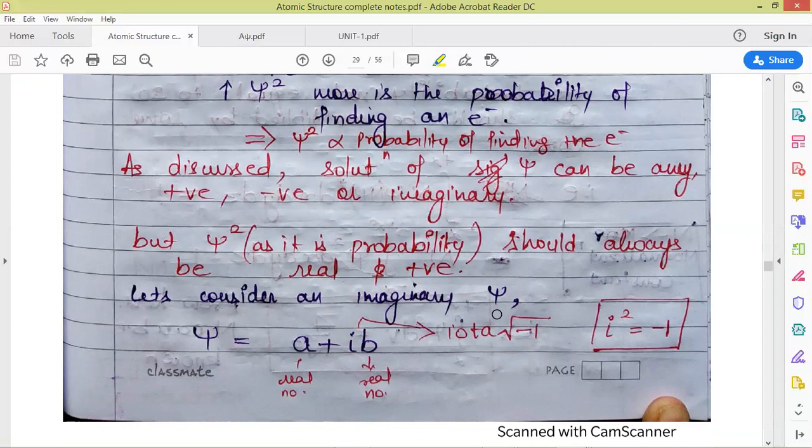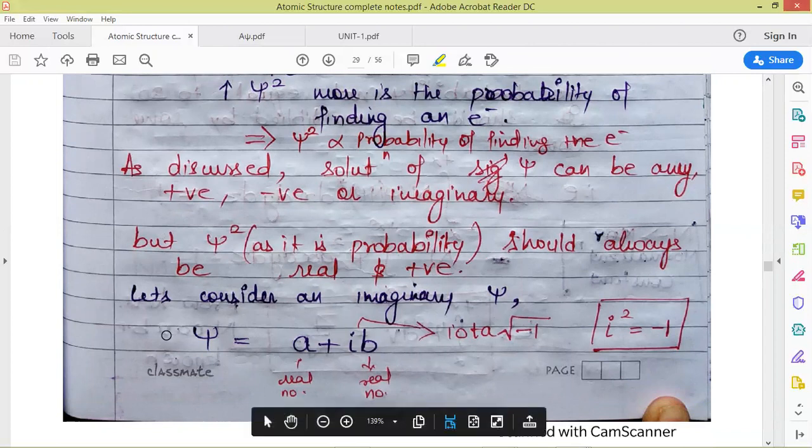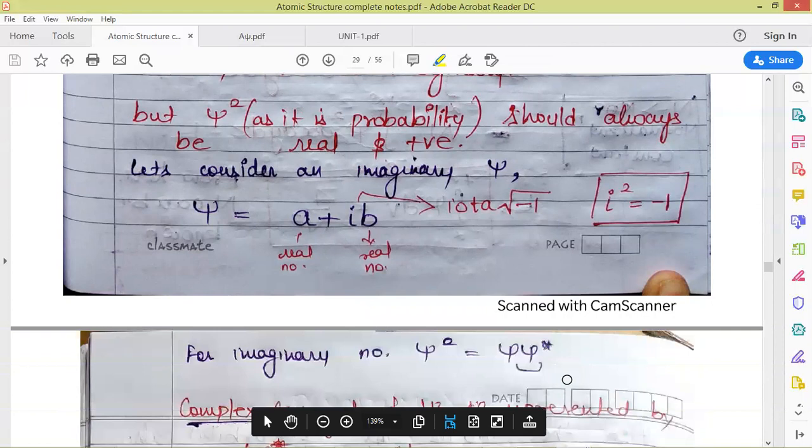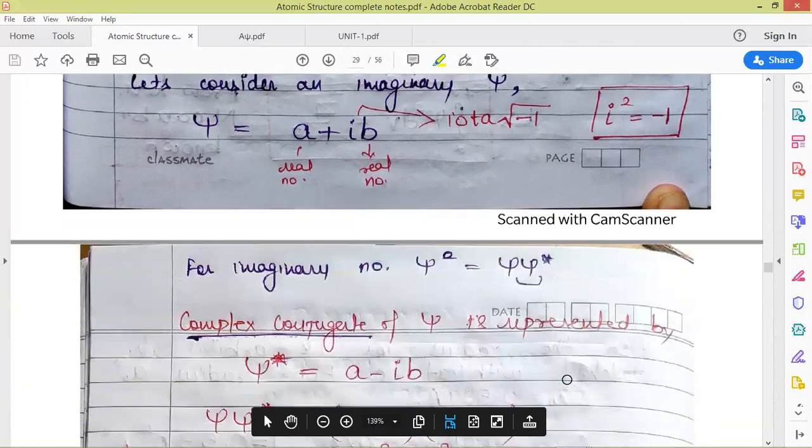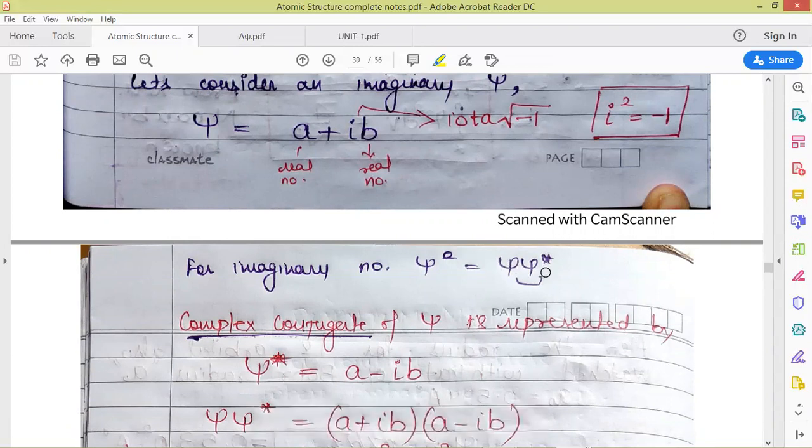Let us consider some imaginary psi. Say we have a plus iota b. It is an imaginary number because it involves iota, which is the square root of -1. The square of iota is -1. So for imaginary numbers, psi square is represented by the product of psi itself and its conjugate.